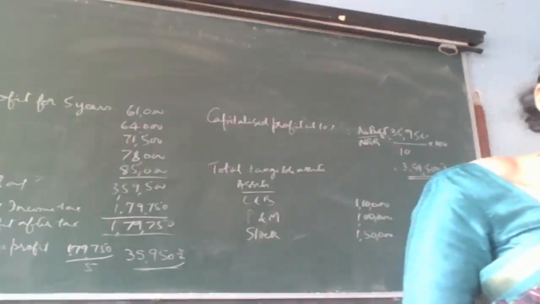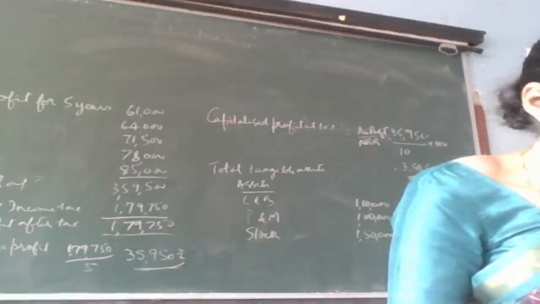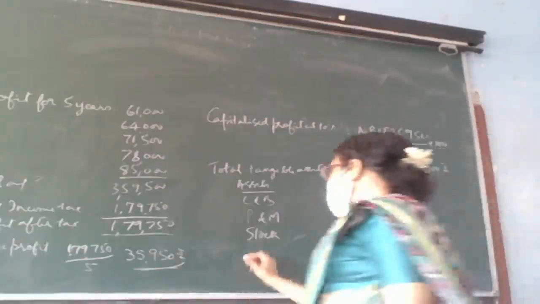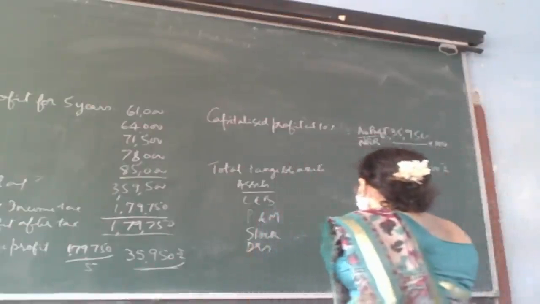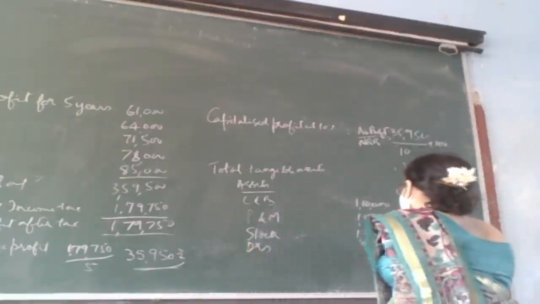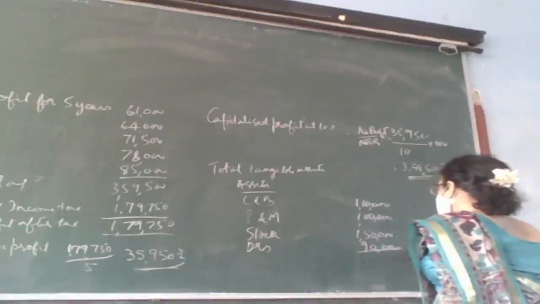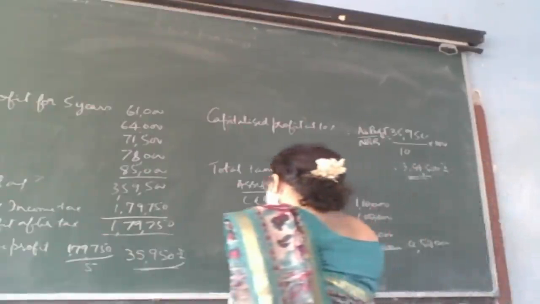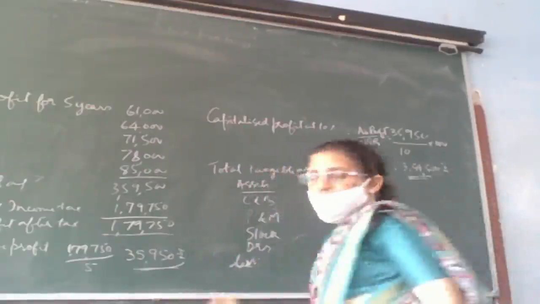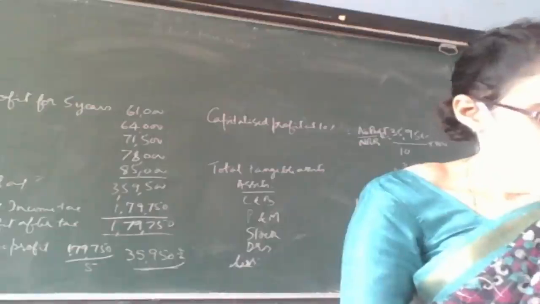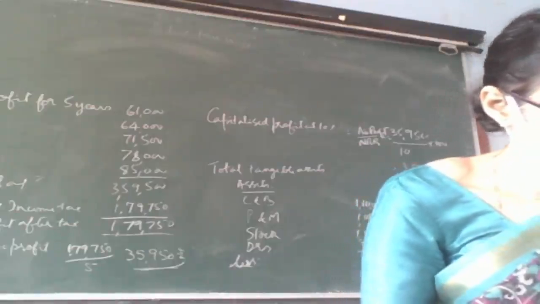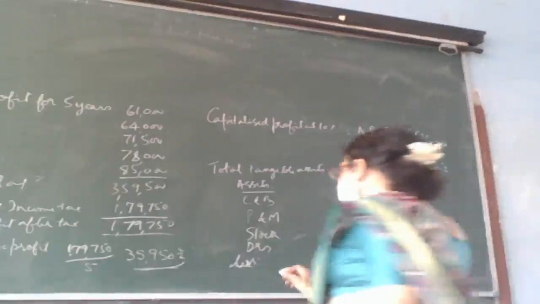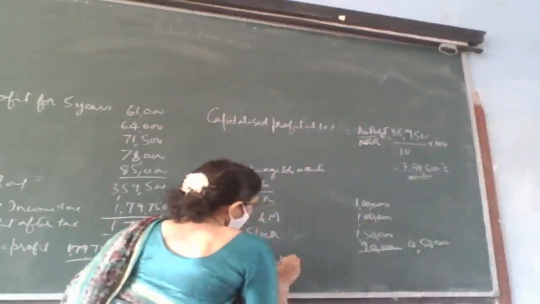Then debtors 90,000. So what is the total? 4 lakh 50,000 less liabilities. What are the liabilities?